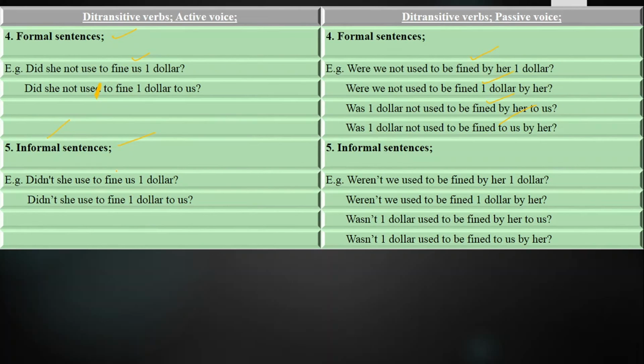Did she used to fine us $1? Didn't she used to fine $1 to us? Weren't we used to be fined by her $1? Weren't we used to be fined $1 by her? Wasn't $1 used to be fined by her to us? Wasn't $1 used to be fined to us by her? So these are the sentences of ditransitive verb fine from active voice into passive voice in a structure used to.